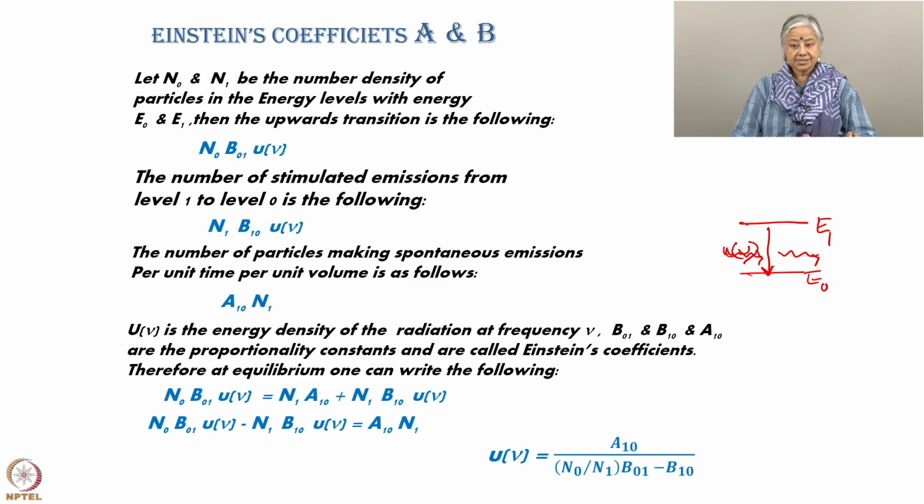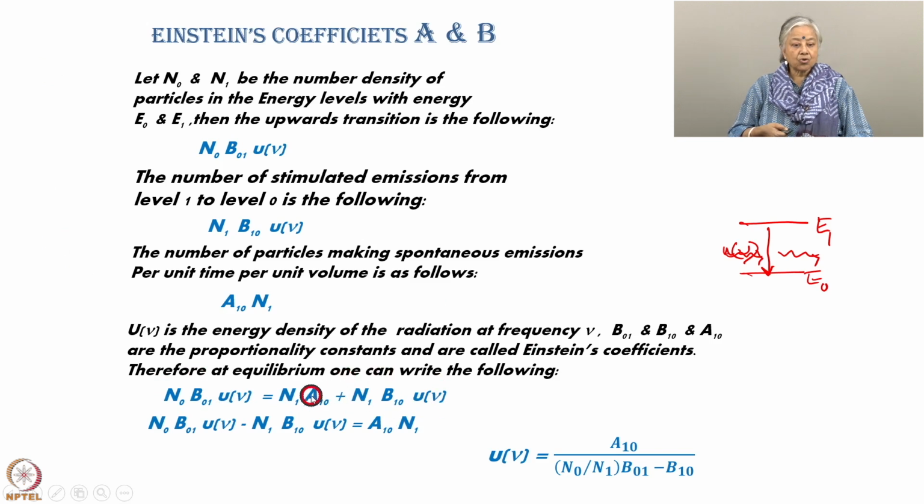So, these are the Einstein coefficients, and keep in mind that each is some kind of rate at which this is occurring. Now, at equilibrium what will happen? At equilibrium, N0 B01 u nu will be equal to N1 A10 plus N1 B10 u nu.